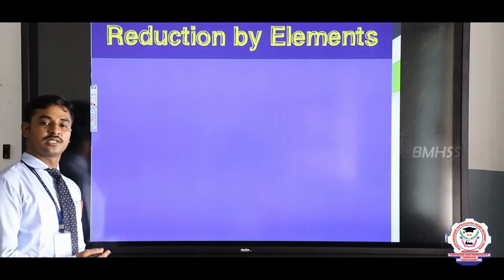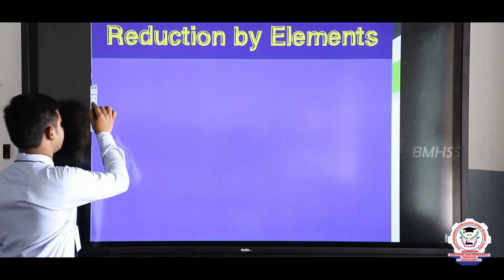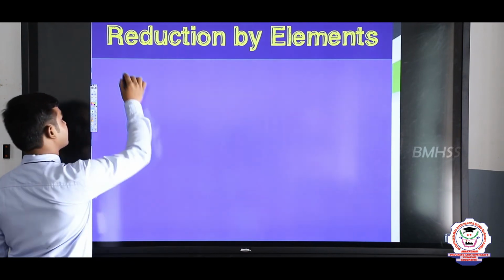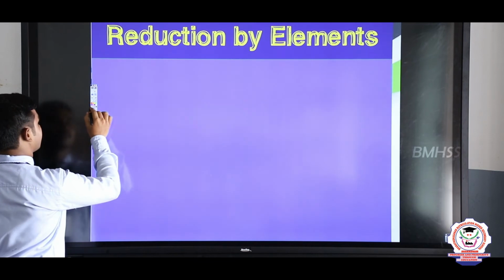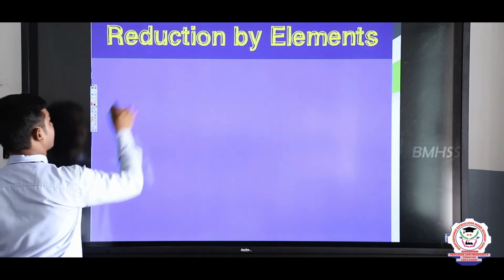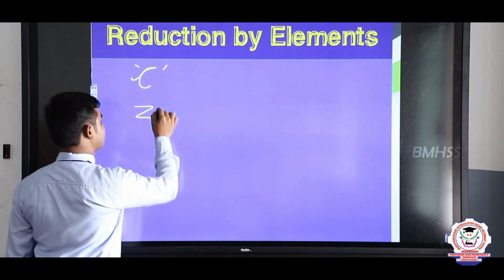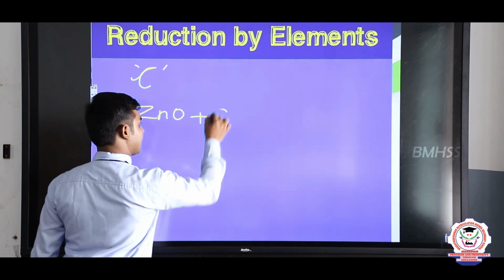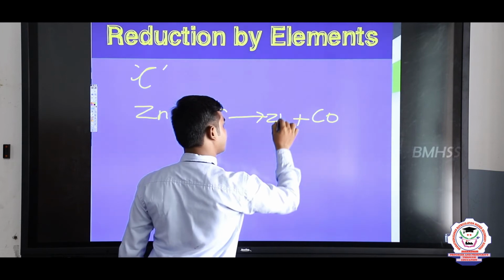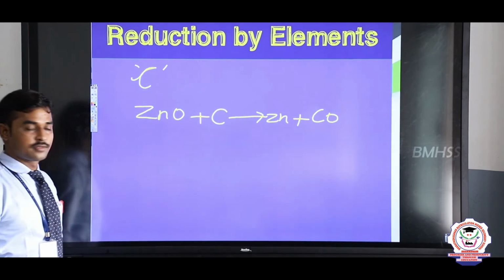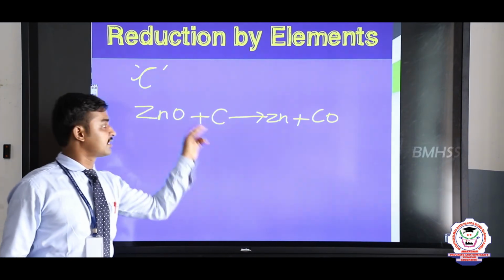How can we reduce the metals by elements? It is another process instead of the smelting reaction. For example, we can reduce the metals by carbon. Zinc oxide can react with carbon to form carbon monoxide, and zinc metal is obtained alone. So, to get the metals, the oxygen is removed by another element, that is carbon.